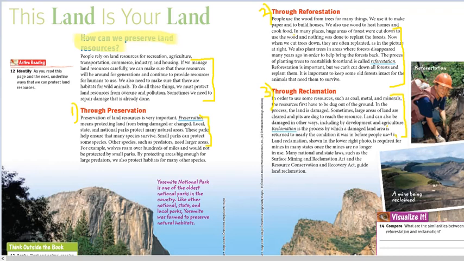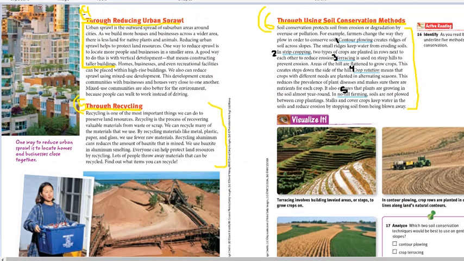Okay, now let's go to the other two pages, which is a procedure as number 4, reducing urban sprawl. You should know it's the outward spread of suburban areas around cities.